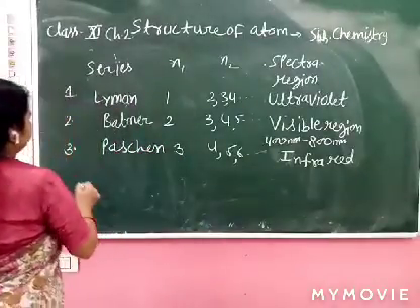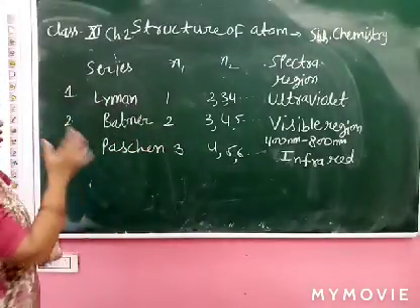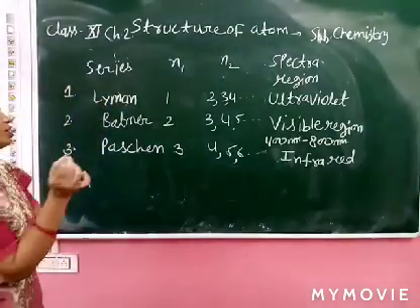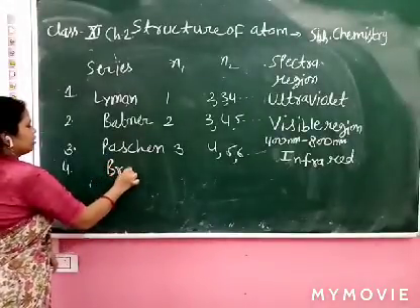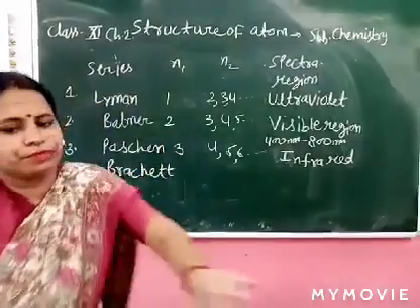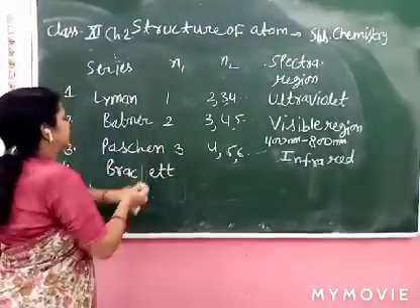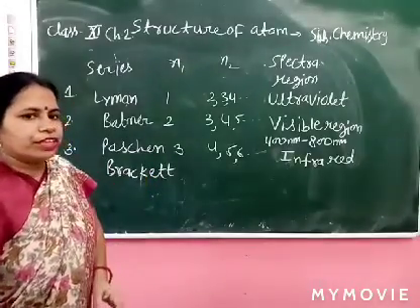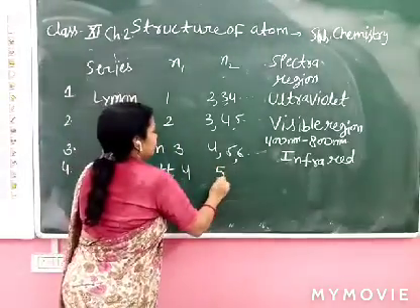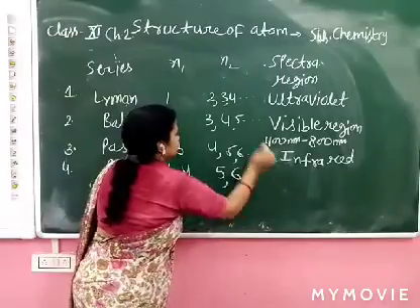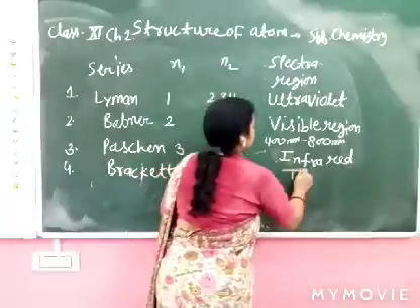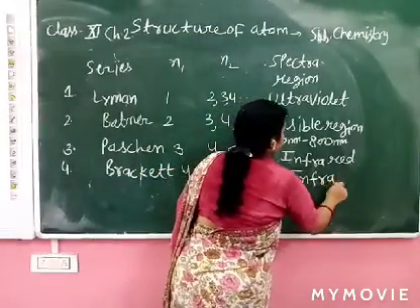Next one. Lyman, Balmer, Paschen, then Brackett. Next series is Brackett series. Where n1 equal to 4 and n2 equal to 5, 6, 7. This is again in the infrared region.